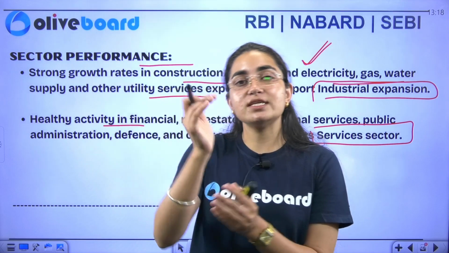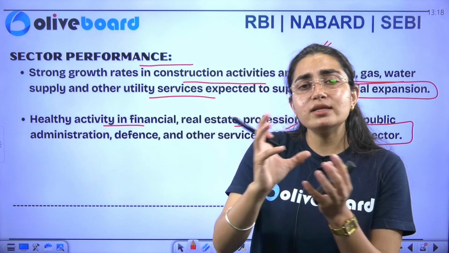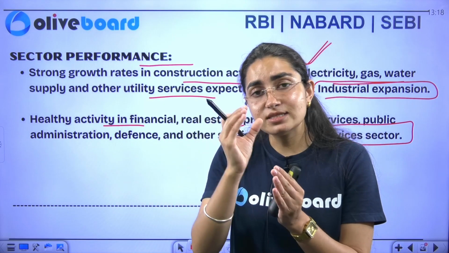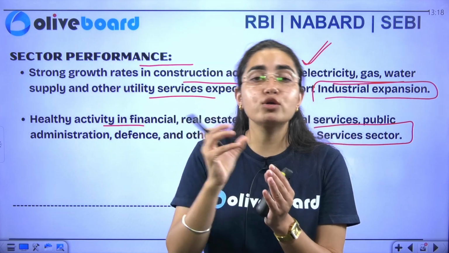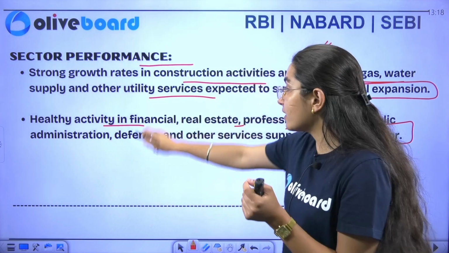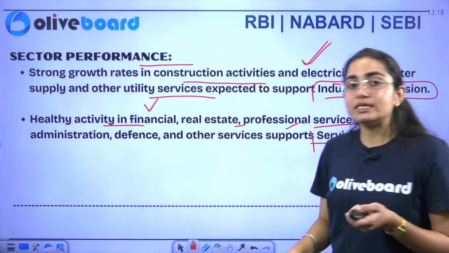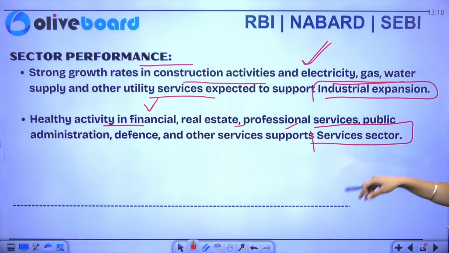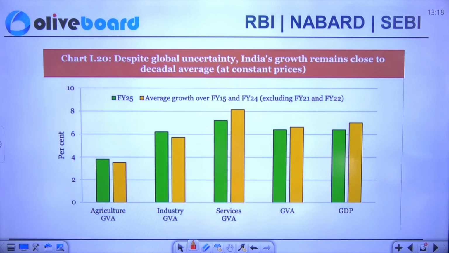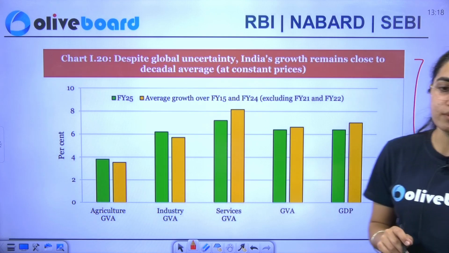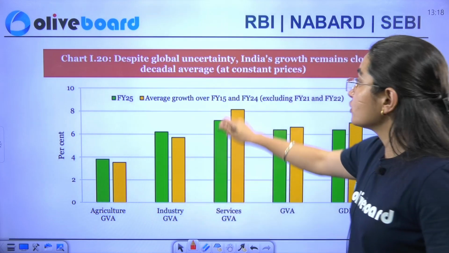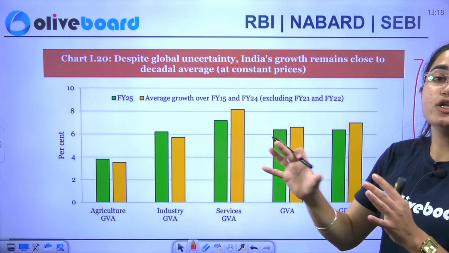So since our services sector is growing, which are the sectors that are giving support to this particular services sector? These are the activities that are giving support to your services sector. You can see a chart here which shows you the performance of your domestic economy. Despite the global uncertainty, India has been in a safer place.